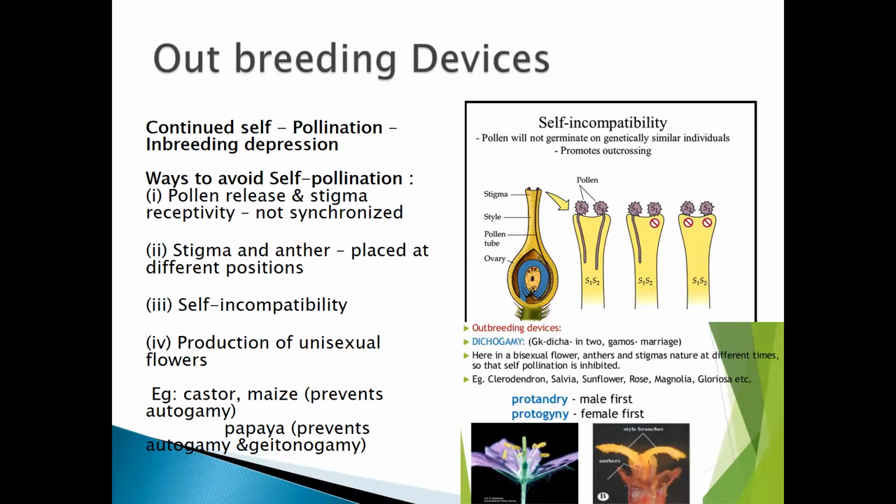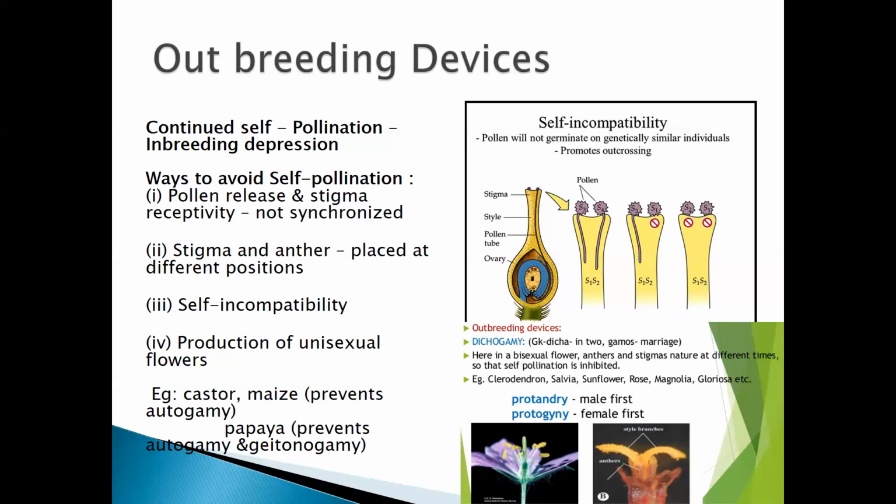That means the pollen will not germinate, and the pollination process will not take place for fertilization. Because the same self-pollination takes place again and again within the flower, it will undergo inbreeding depression, a state where it will not be able to germinate.